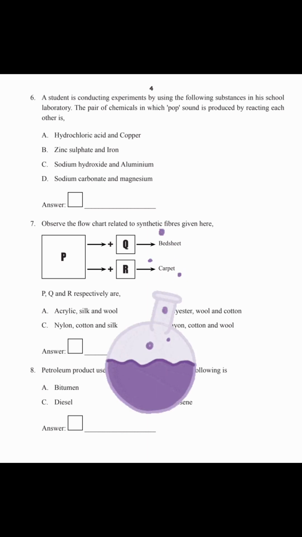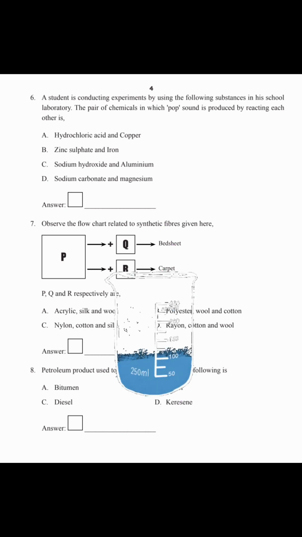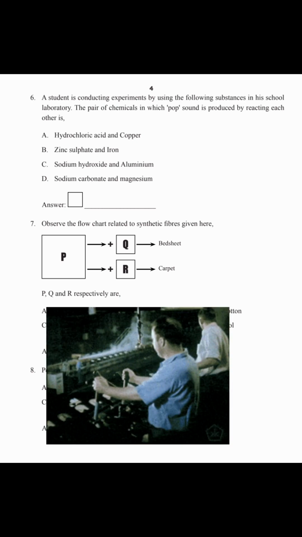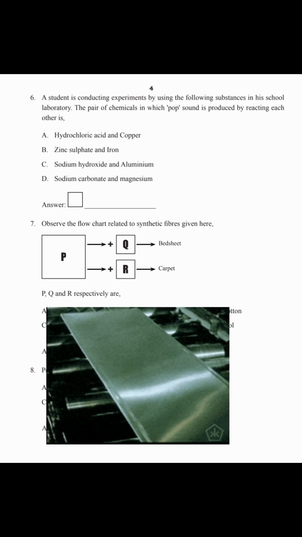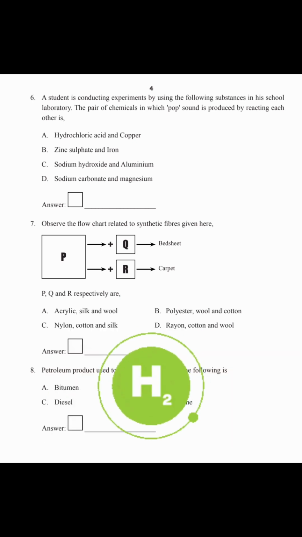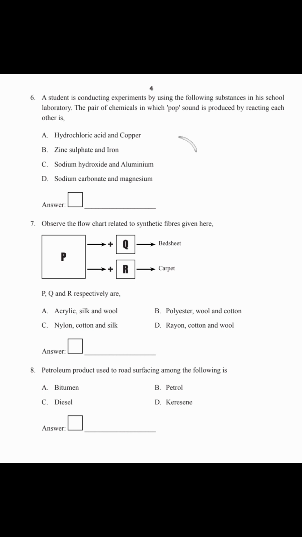Sixth question, a student is conducting experiments by using the following substances in his school laboratory. The pair of chemicals in which pop sound is produced by reacting with each other is: option A, hydrochloric acid and copper; B, zinc sulfate and iron; C, sodium hydroxide and aluminium; D, sodium carbonate and magnesium. When a piece of aluminium foil is treated with dilute hydrochloric acid or dilute sodium hydroxide solution in a test tube, and on bringing a burning matchstick near the mouth of the test tube, a pop sound indicates the evolution of hydrogen gas. So option C is the correct answer.